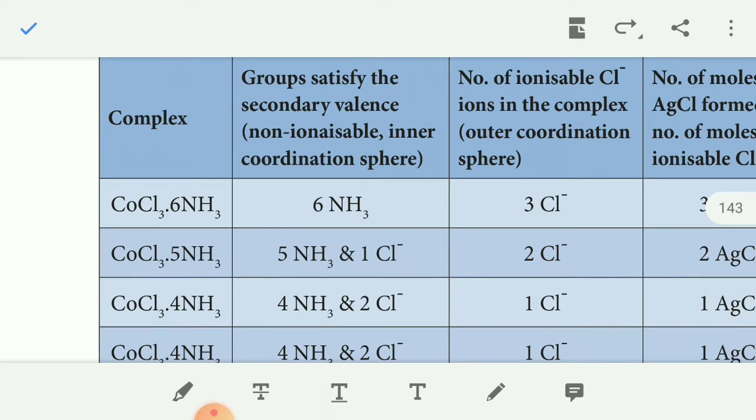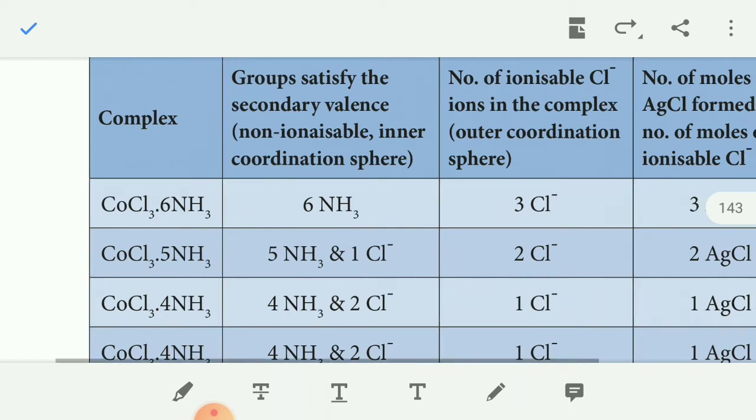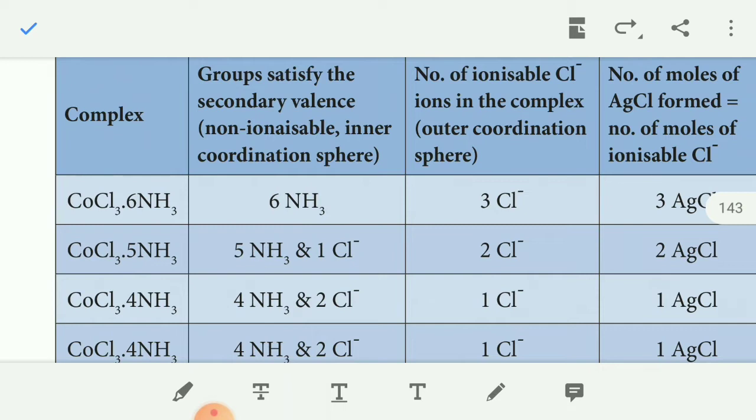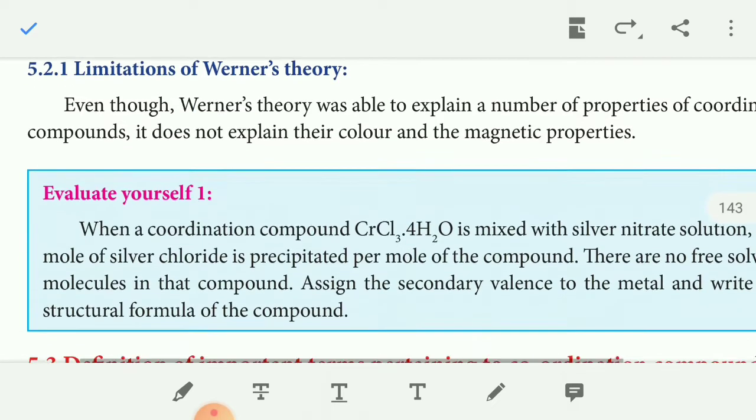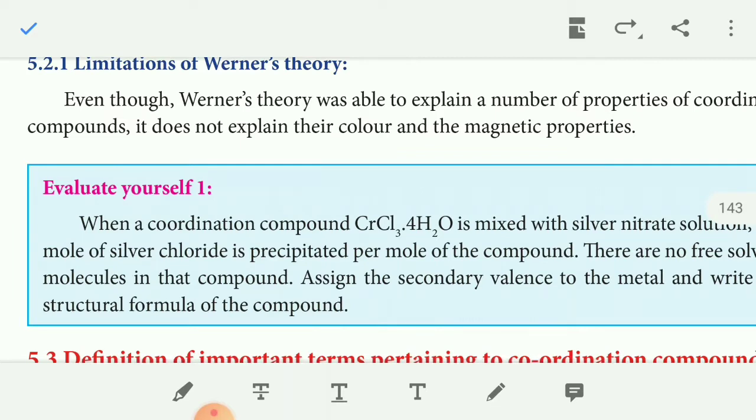The following table illustrates Werner's postulate. For the complex CoCl3·6NH3, the group satisfying the secondary valency is 6NH3. The number of ionizable chloride ions in the outer coordination sphere is 3, so 3 moles of AgCl are formed. The next one, CoCl3·5NH3: the groups satisfying secondary valency are 5NH3 and 1 chloride ion, so the number of ionizable Cl minus in the outer sphere is 2, and 2 AgCl are formed.